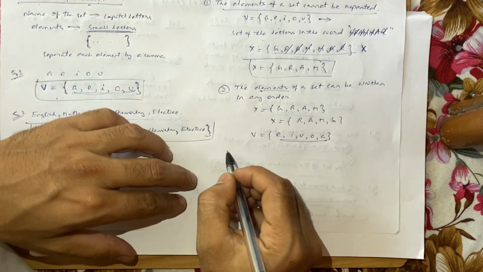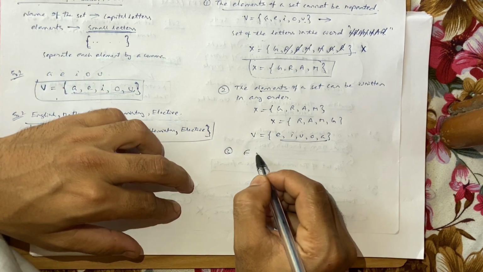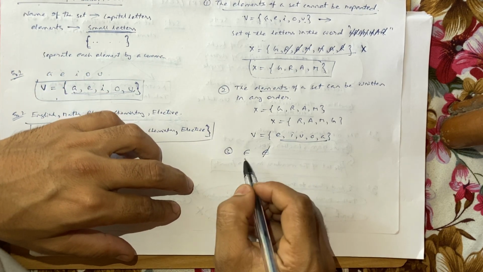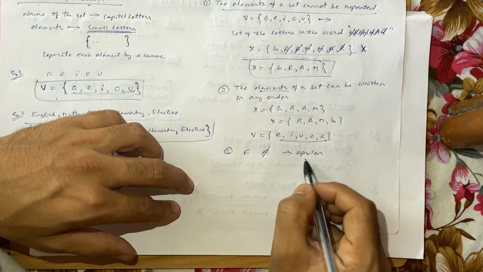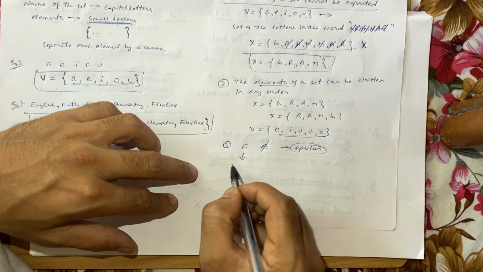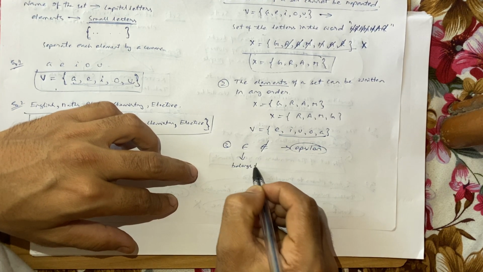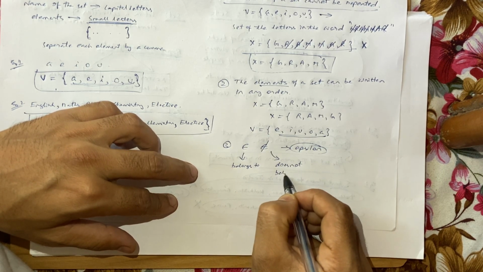Now the third important point that you need to note down is these two symbols, this and this one with a cut. Both the symbols are called epsilon, but the name is not important for us, the meaning is important for us. This means belongs to, and this means does not belong to.